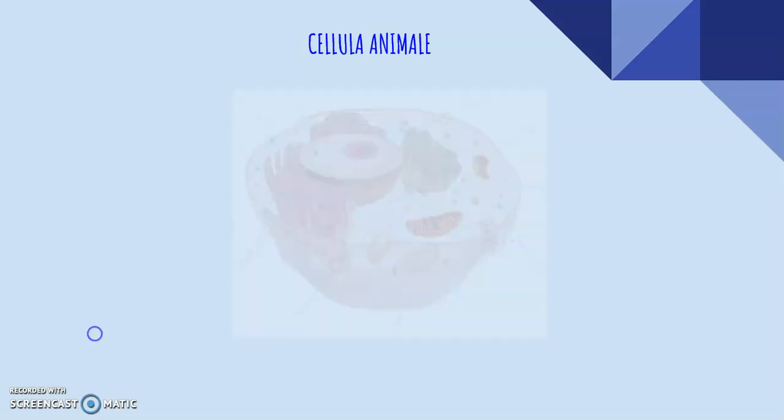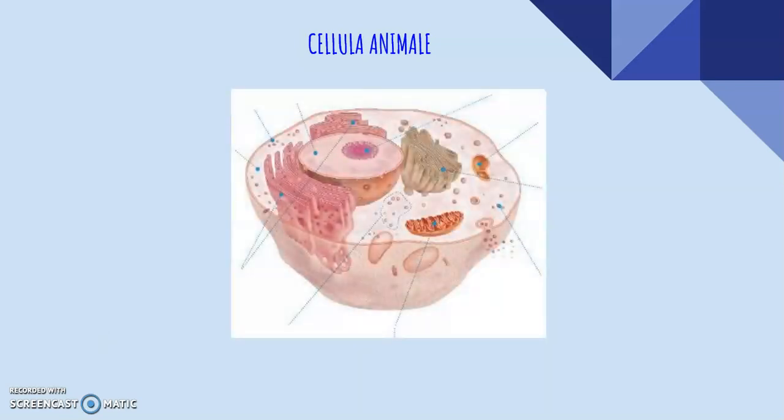Animal cells. In the cytoplasm we can find organelles and the nucleus containing the DNA that coordinates all the cell functions and maintains all the information required for the production of proteins that carry out a lot of functions.